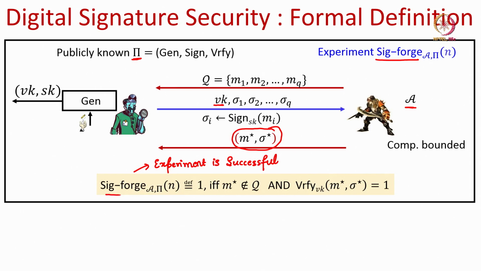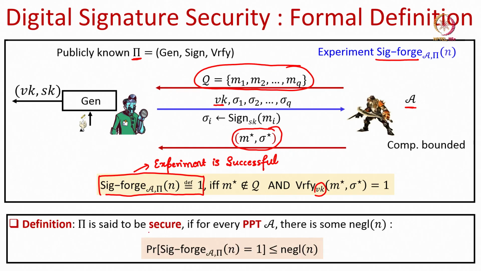which is denoted by saying that the output of the experiment is 1 if and only if the message on which the adversary has produced a signature is different from all the messages on which it has seen signatures in the past, and indeed the signature sigma star is a valid signature on the message M star under the verification key we give. So, this is like saying that the adversary has indeed forged a signature on a new message which was not signed earlier by the sender.